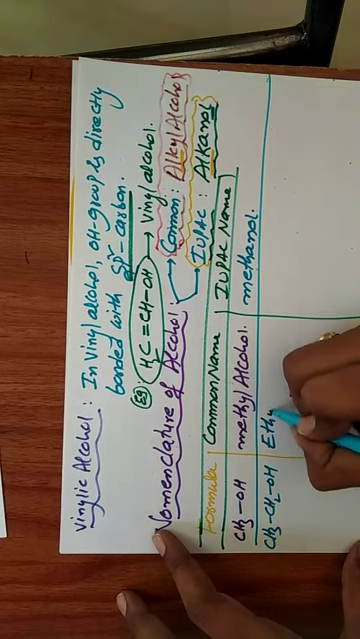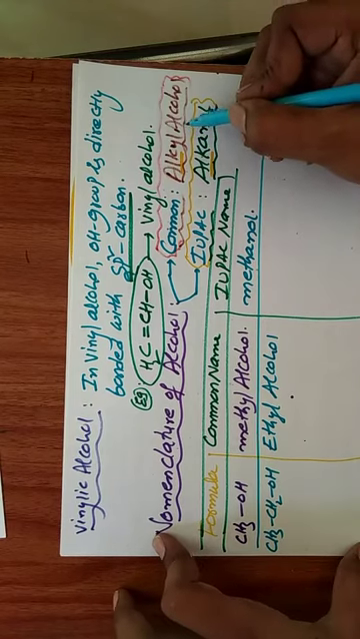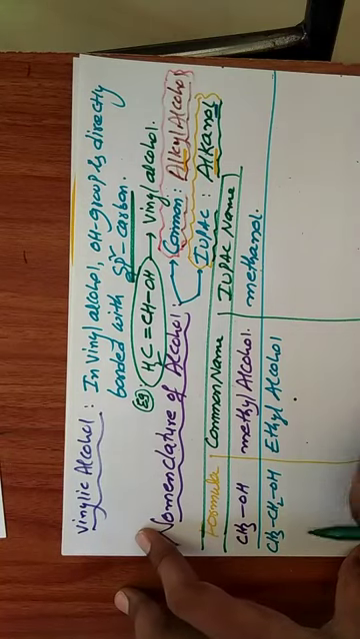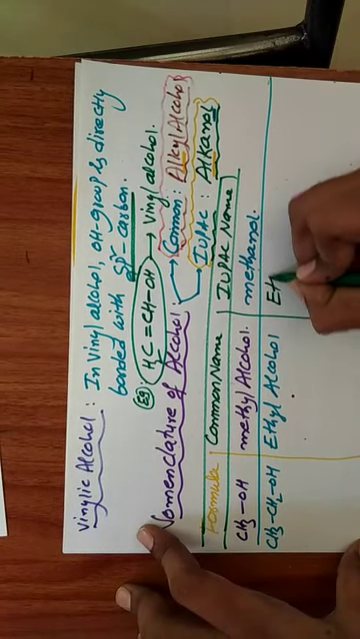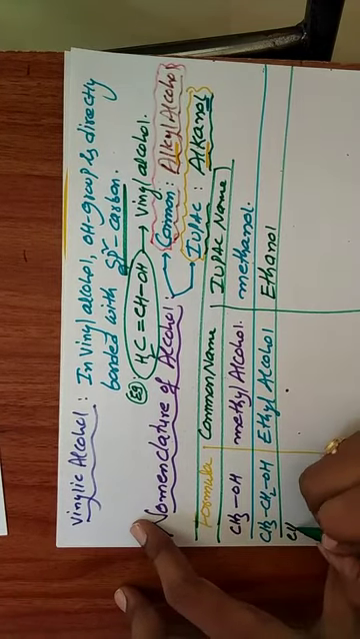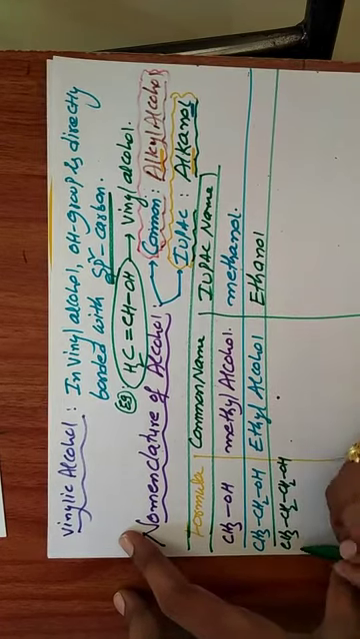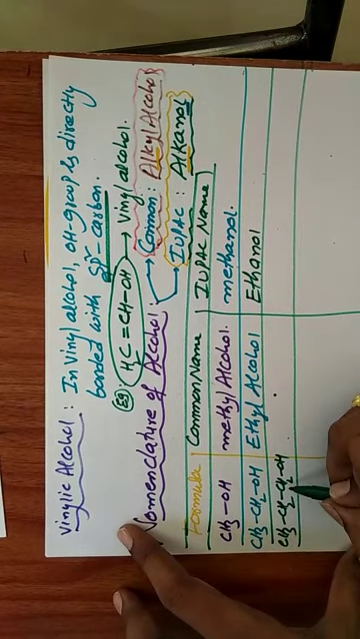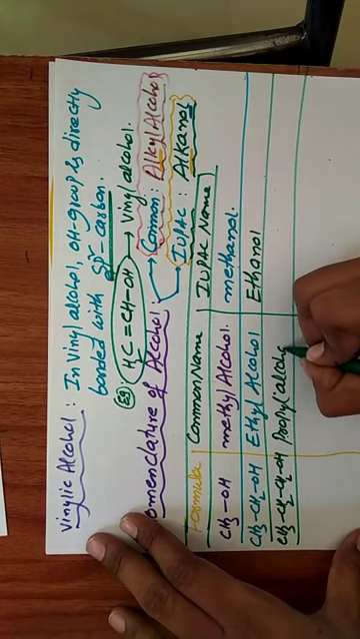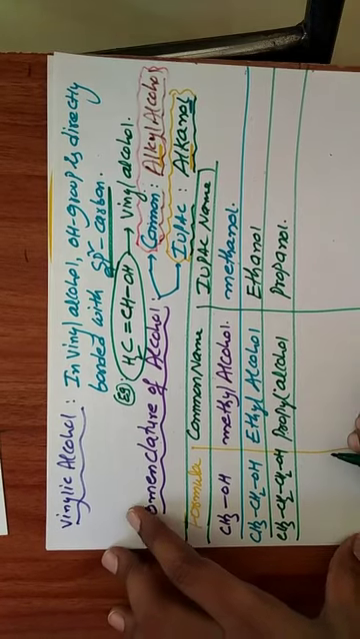What is the common name? Ethyl alcohol. Common name is alkyl alcohol, like ethyl alcohol. What is the IUPAC name? Two carbons: ethanol. Next one, suppose we take CH3-CH2-CH2-OH. Three carbon atoms are there, that is propyl alcohol. This is taken as propanol in IUPAC.